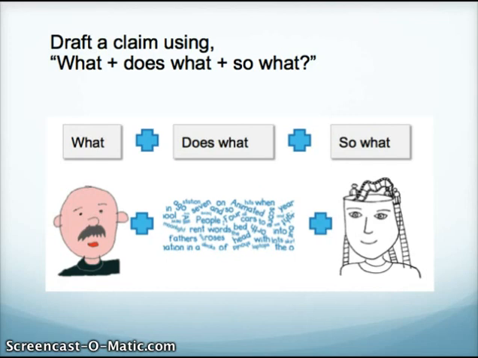So let's take a look at what your claim is going to say for your essay. What is your what? What is your does what? And what is your so what?